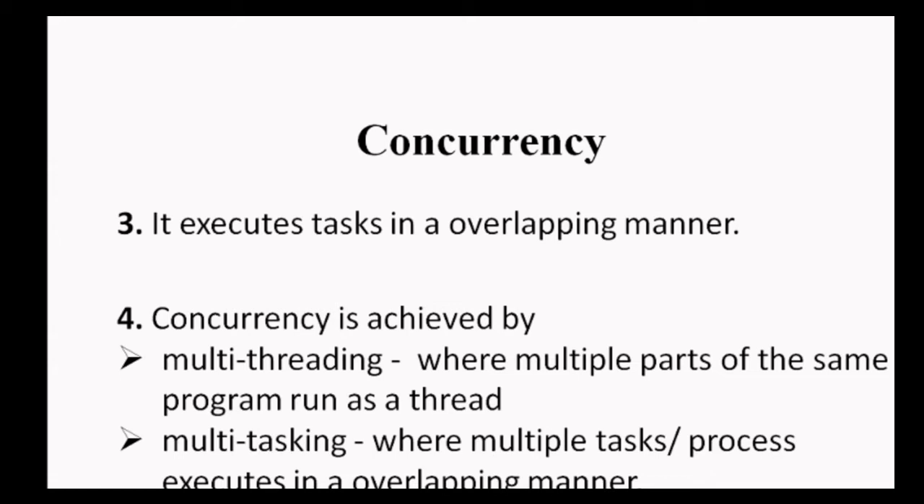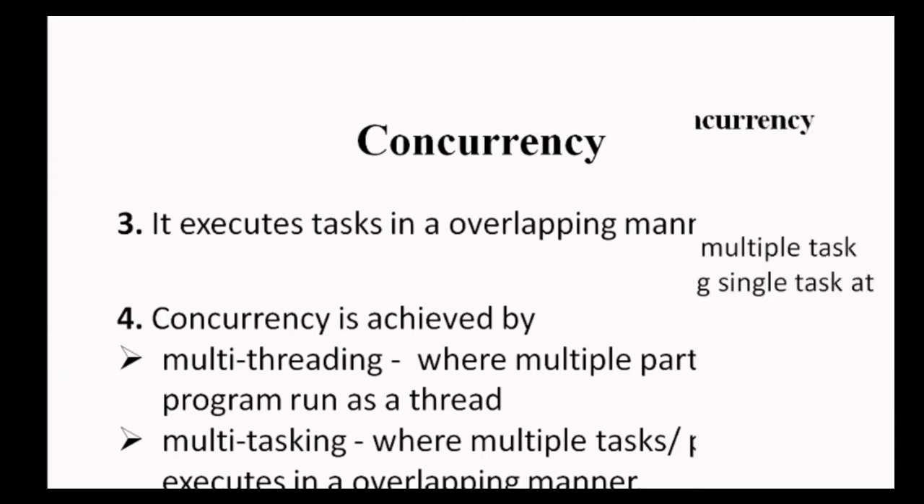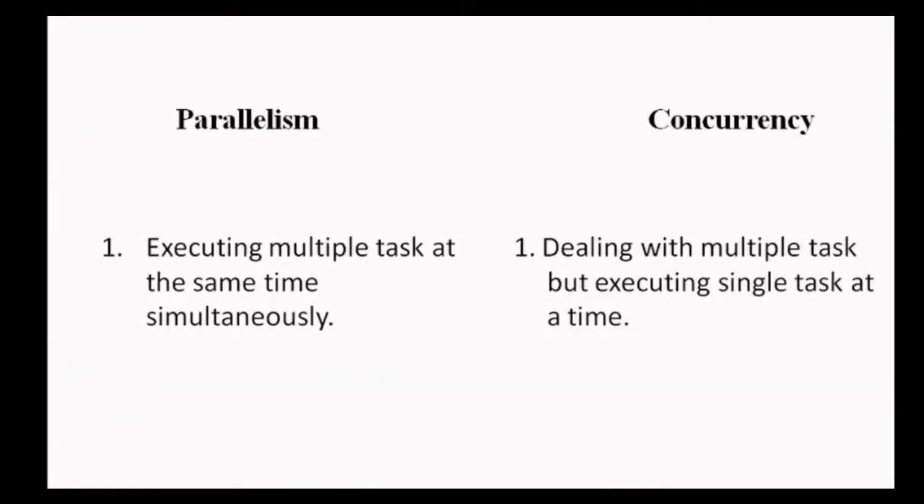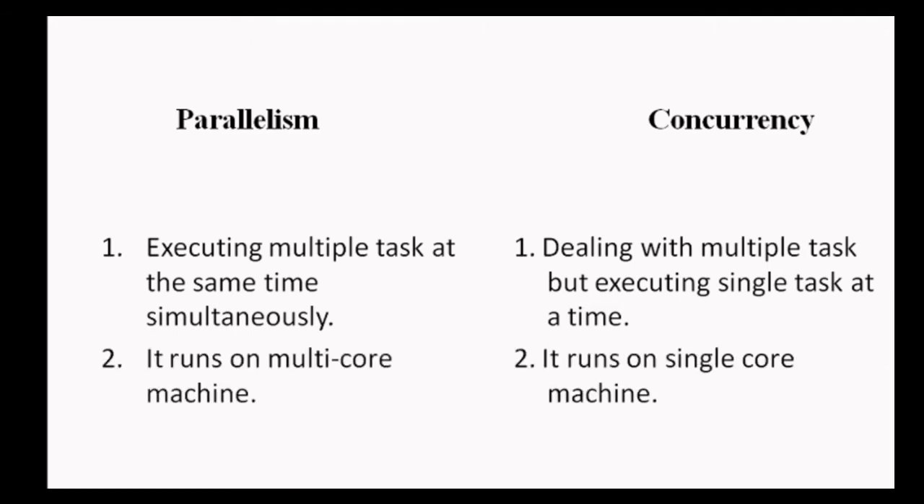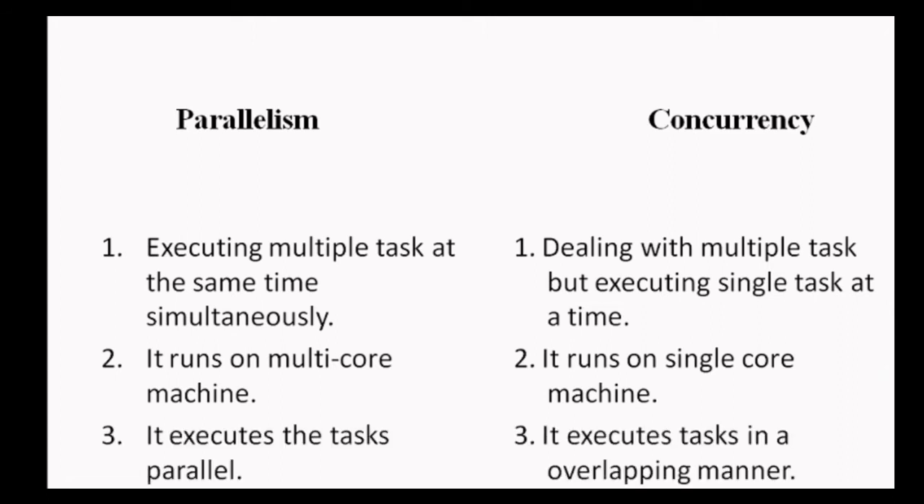Let's understand the difference between parallelism and concurrency. Parallelism is executing multiple tasks at the same time, simultaneously, but concurrency is dealing with multiple tasks while executing a single task at a time. Parallelism runs on a multi-core machine, although concurrency runs on a single core machine. In parallelism we execute tasks in a parallel way, but in concurrency we execute tasks in an overlapping manner.